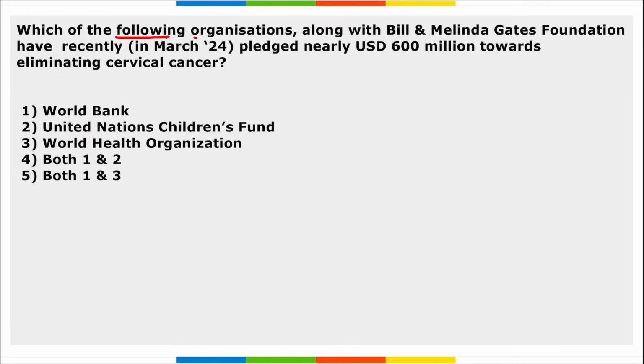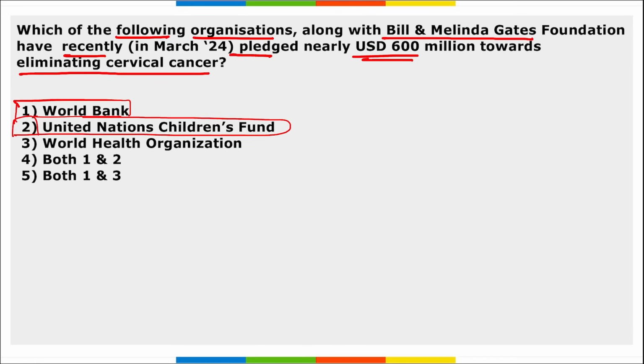Next, which of the following organizations along with Bill and Melinda Gates Foundation have recently pledged nearly 600 million towards eliminating cervical cancer? So it is World Bank and UNICEF, right? They have recently partnered with the Bill and Melinda Gates Foundation, and they have recently pledged nearly $600 million towards eliminating cervical cancer.